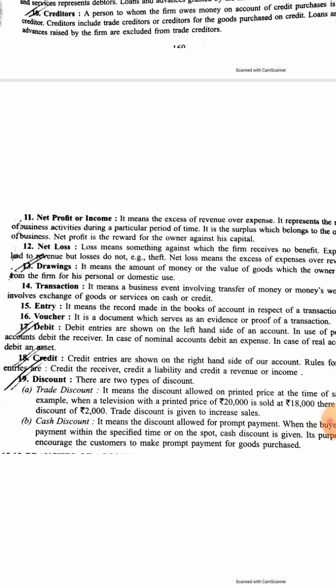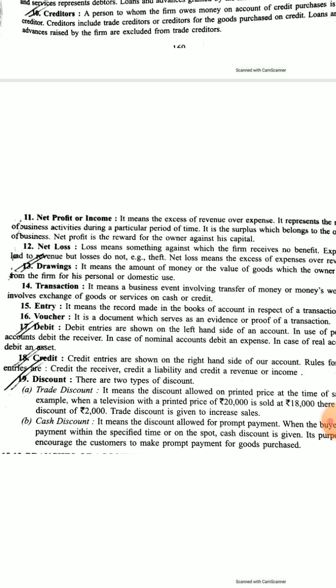Debit means those entries which are shown on the left hand side of an account. All the rules are there, and accordingly we debit and credit. Credit means the right hand side of our account. Discount is of two kinds. Discount means whenever we are paying somebody and they are leaving us some money, that is called discount, you already know. There are two kinds of discount: trade discount and cash discount.